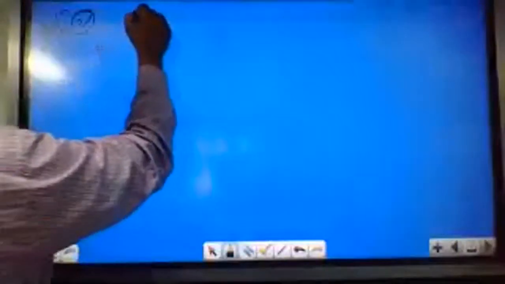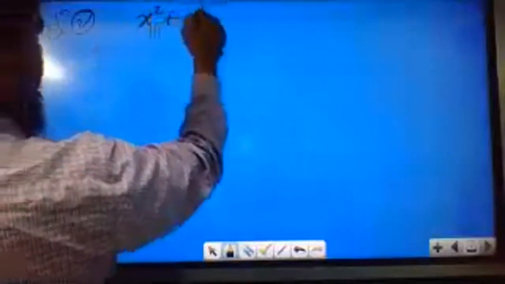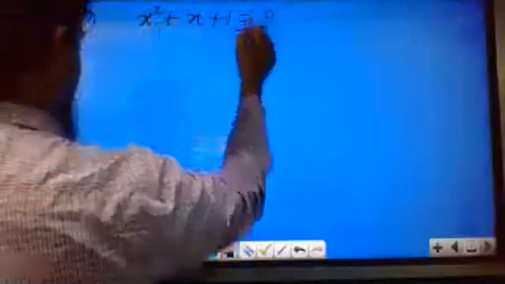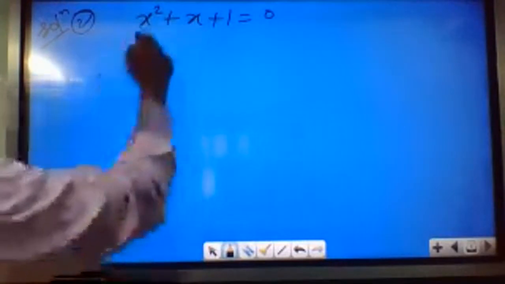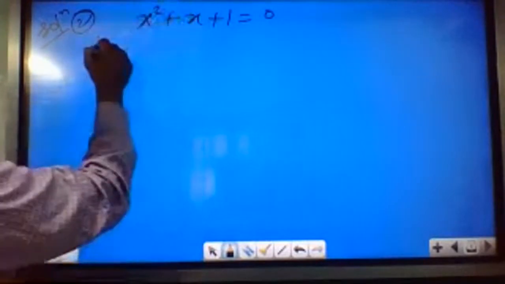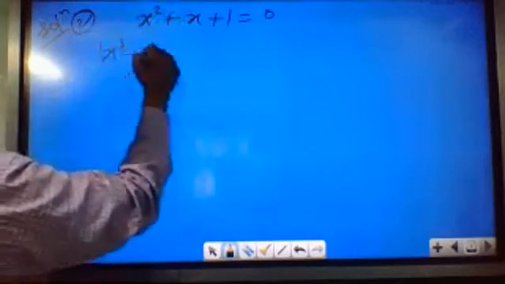The equation is given: x square plus x plus 1 equal to 0. So the complex cube roots of this equation are the roots of unity, because this is part of the cubic equation. We know that x cube minus 1 equal to 0.